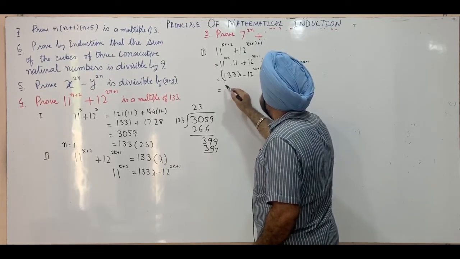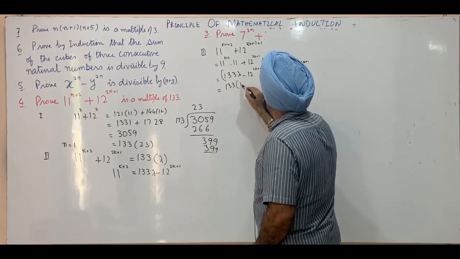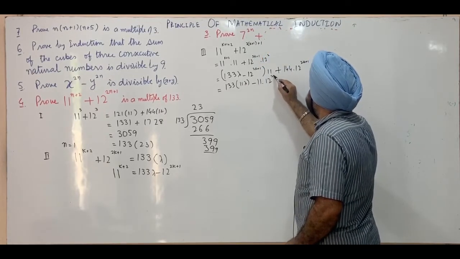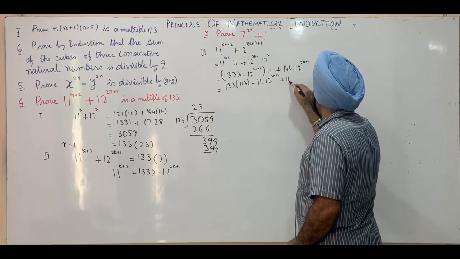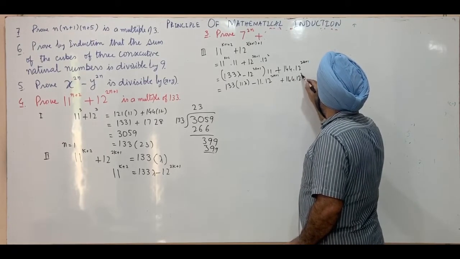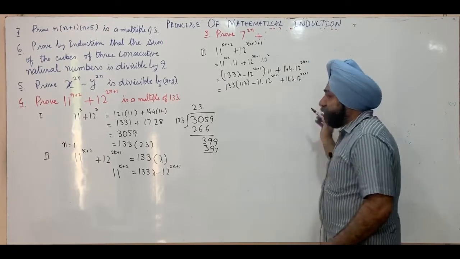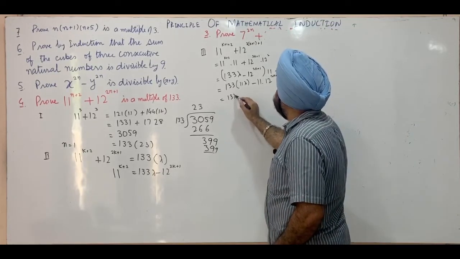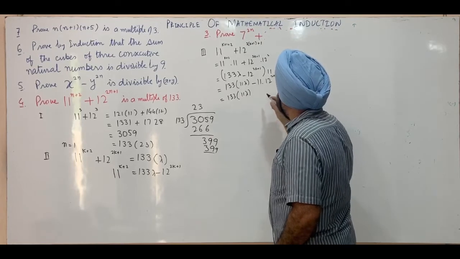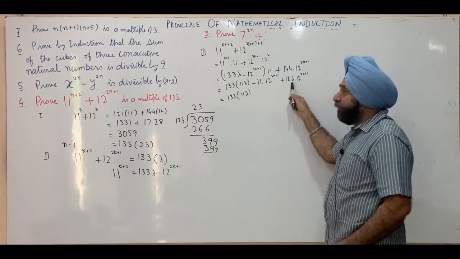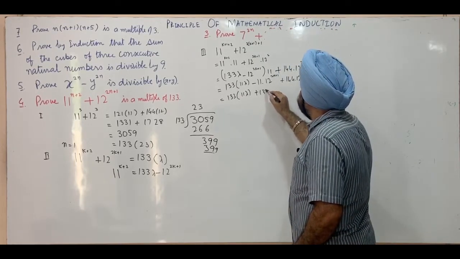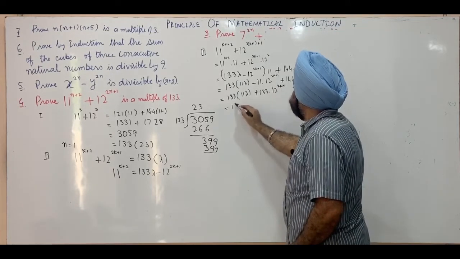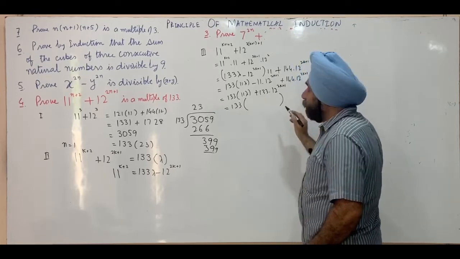This is 133 into 11 lambda minus 11 into 12 raised power 2k plus 1 plus 144 into 12 raised power 2k plus 1. Combining these, this is 133 into 11 lambda minus 11 plus 144, which is plus 133 into 12 raised power 2k plus 1. This is 133 into something.